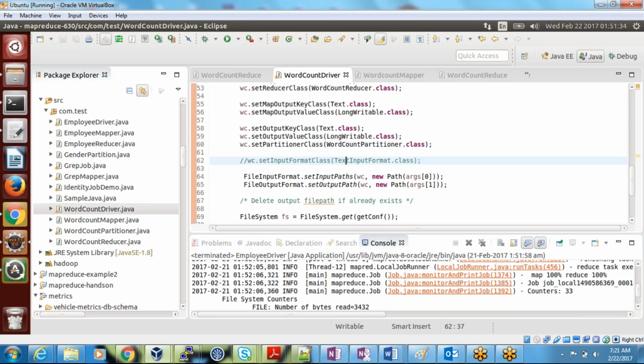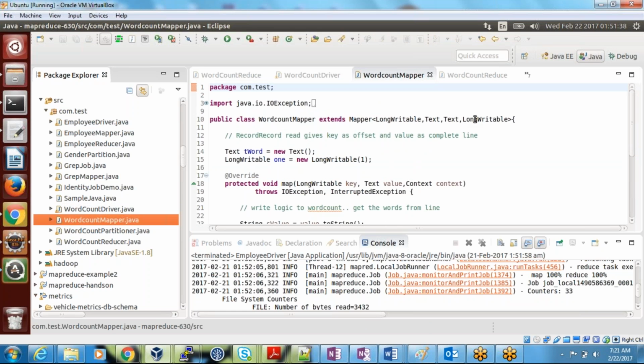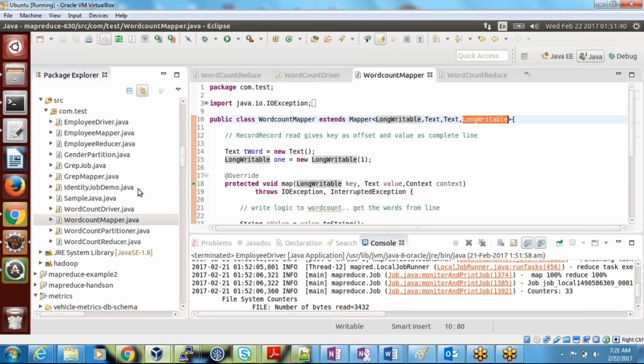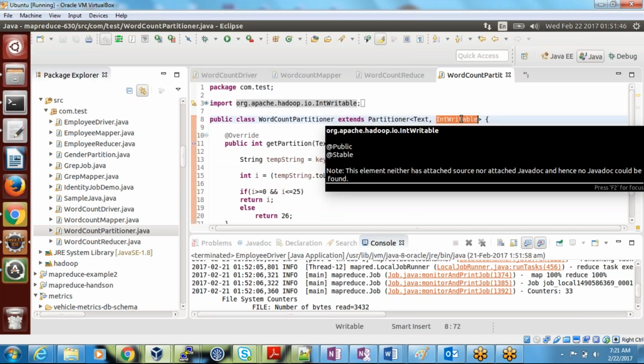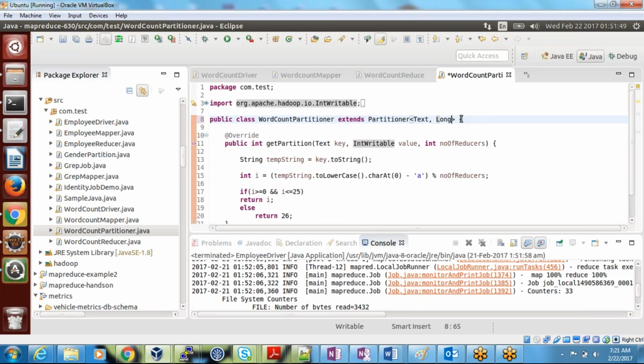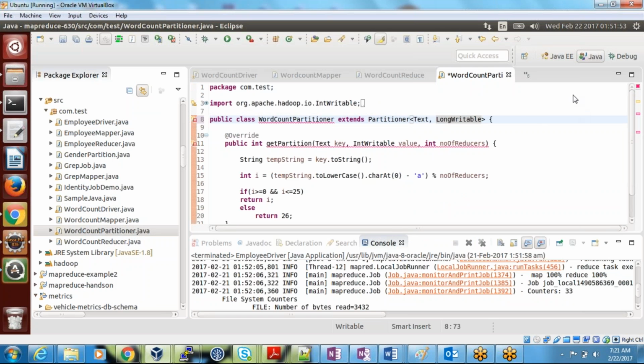Okay, and go to your mapper class. It is LongWritable, so I need to change my partitioner class. If you observe here, in my partitioner class I'm taking IntWritable, so it will throw an error. So I'm going to take LongWritable. And here also, LongWritable.